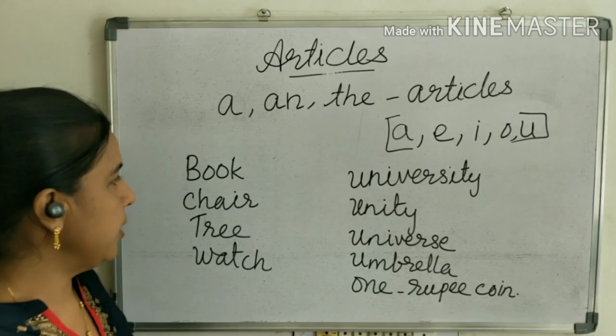But you cannot take an here because, see the sound first. One, wa. This is not a vowel sound. This is a consonant sound. So here you will write a 1 rupee coin.